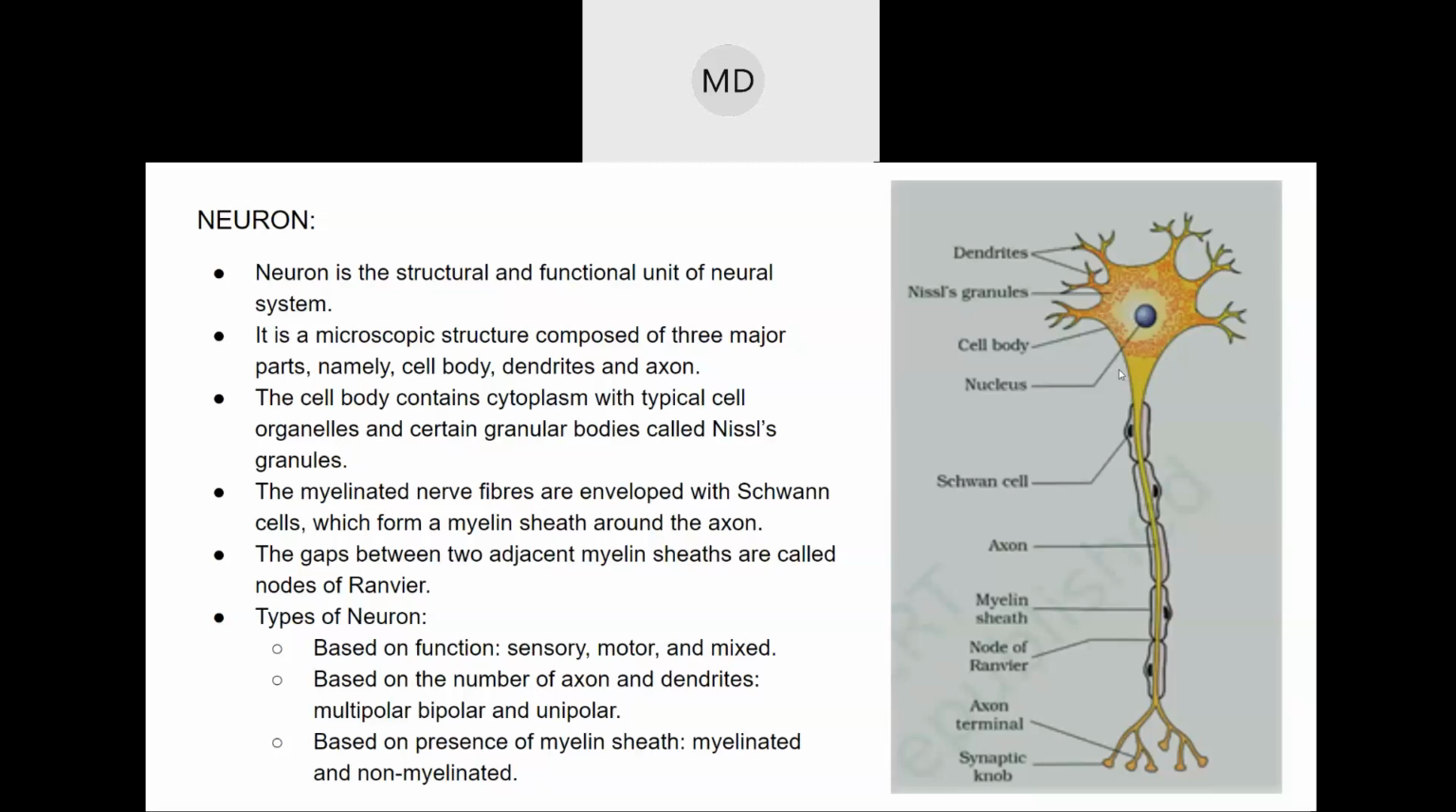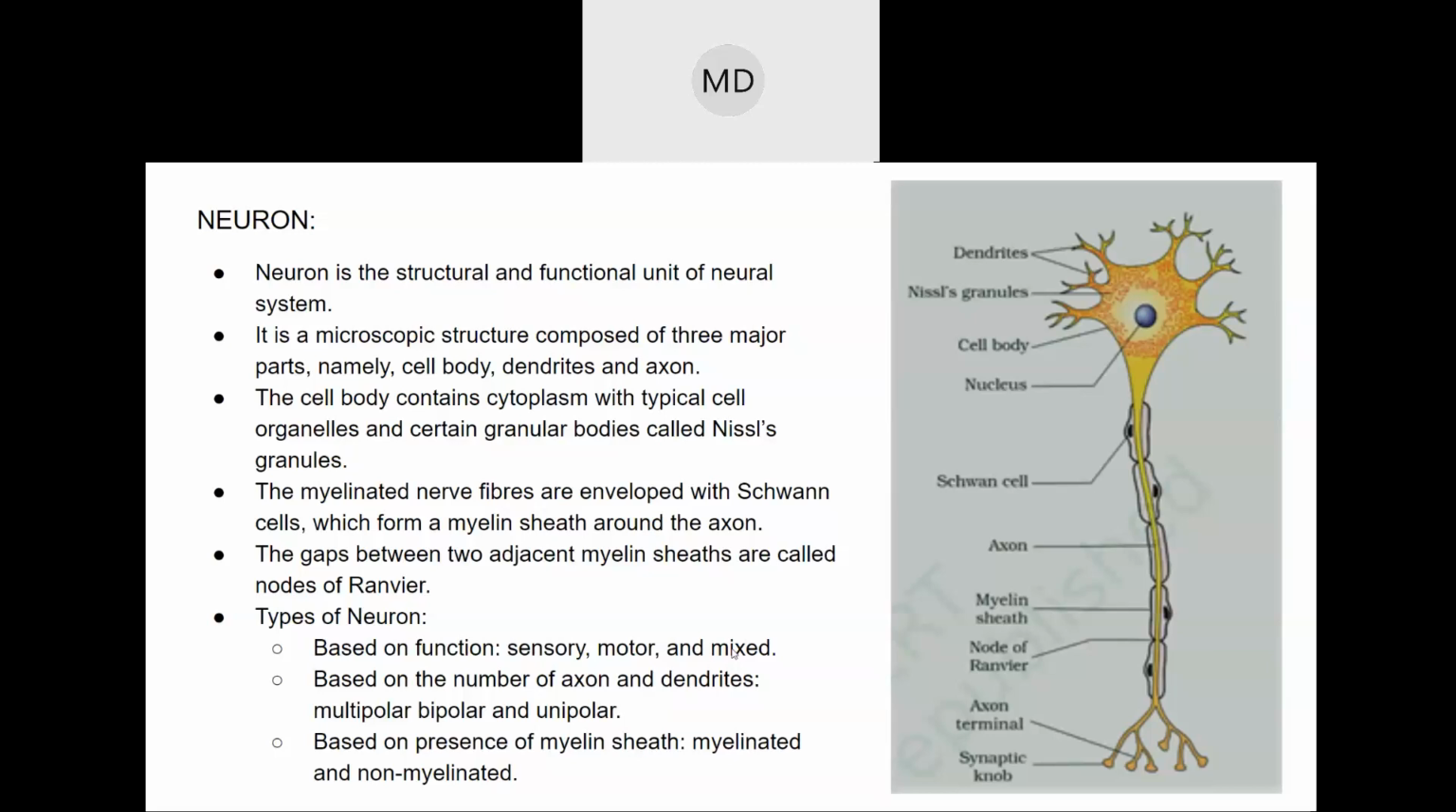Next is based on the function. Based on function, neurons are also of different types: sensory neurons, motor neurons, and mixed neurons. Sensory neurons carry messages from the sense organs to the brain, to the CNS. Motor neurons carry messages from the central nervous system to the sense organs. It is the opposite of sensory neurons. And mixed neurons carry both ways, from sense organs to CNS, and from CNS to sense organs.